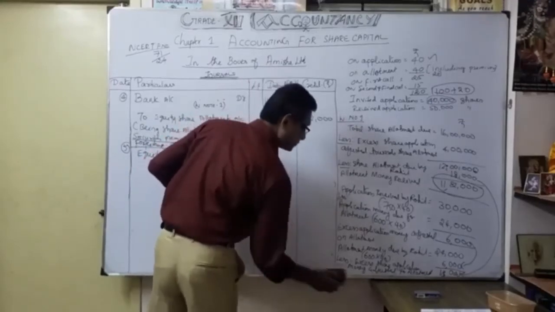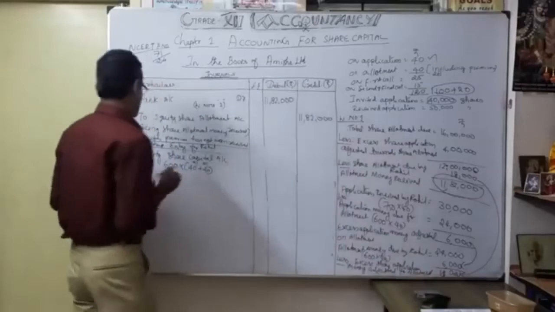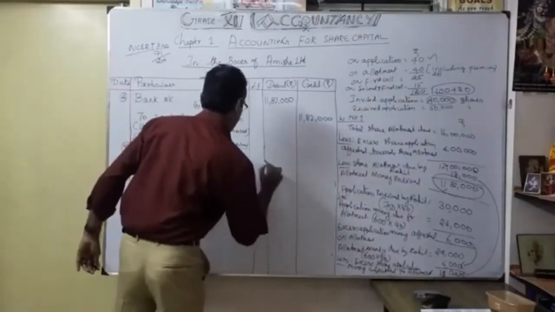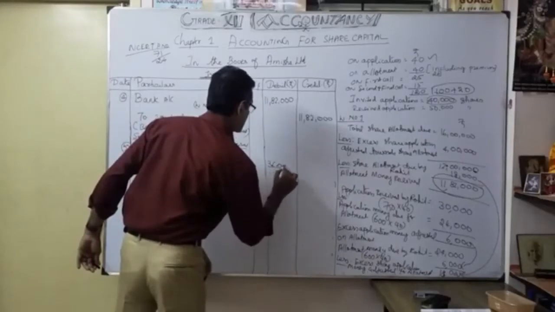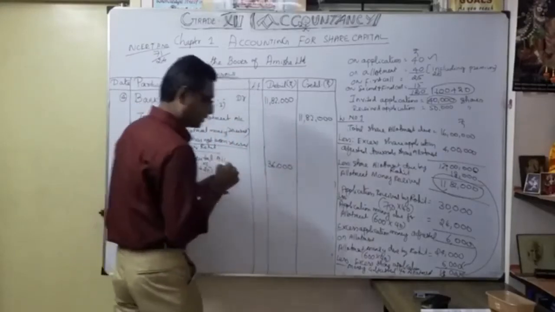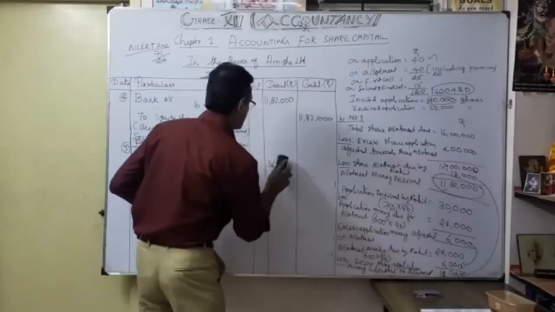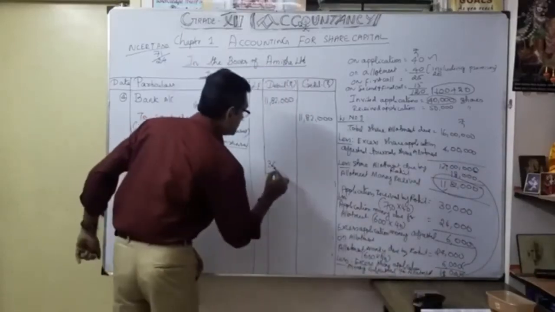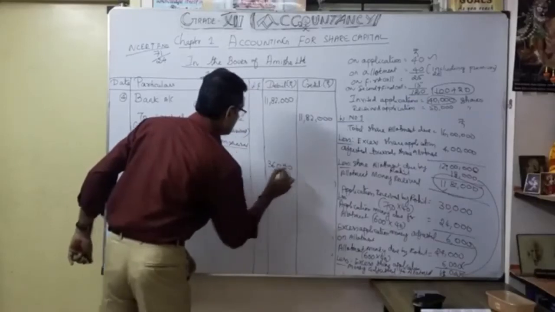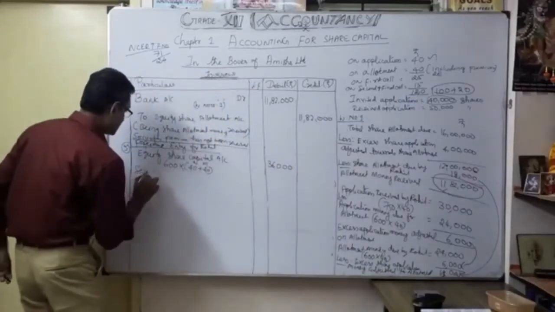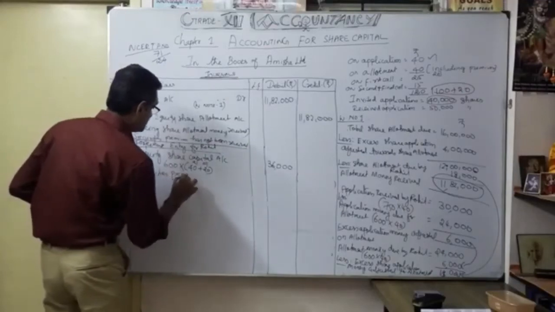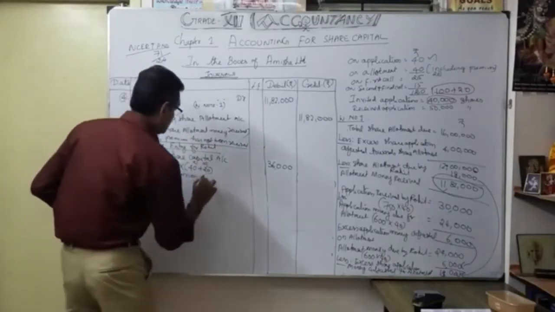Now you understood how you have to make the effect. So equity share capital account 36,000. Thereafter you have to write securities premium reserve account.